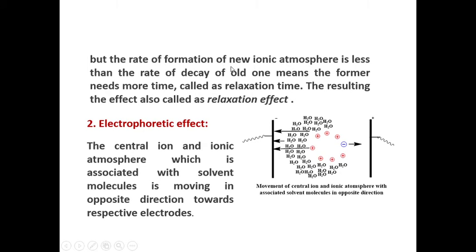But the rate of formation of this newly generated ionic atmosphere is less than the rate of decay of the old ionic atmosphere. Means the formation of new ionic atmosphere takes more time when compared to decay of the old one. That is why it is called relaxation time. So, the resulting effect is relaxation effect.